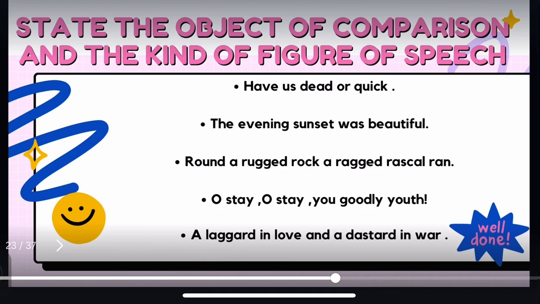Very simple and easy. Yes, it is an exclamation figure of speech because some kind of emotion is expressed in this sentence. A laggard in love and a dastard in war. Which figure of speech is in this last sentence? Yes, you guessed it correct. It is an example of antithesis because love and war are two different and opposite words which are placed in the same sentence. Well done, friends.